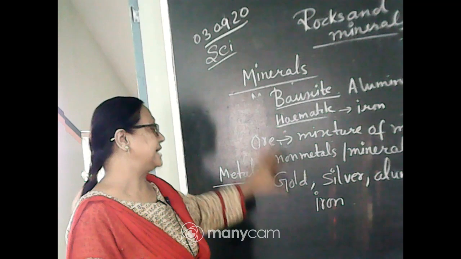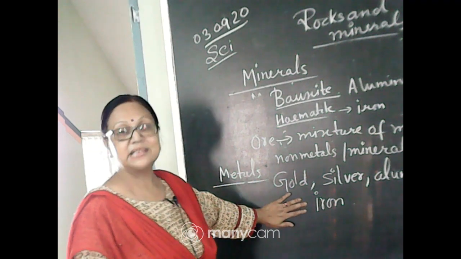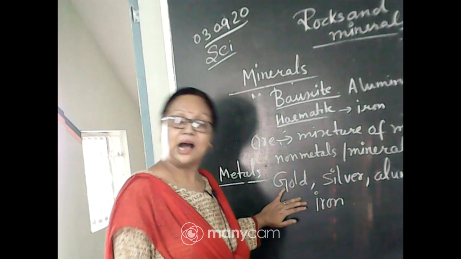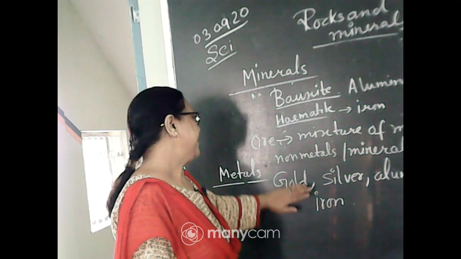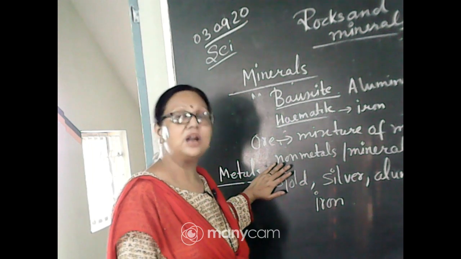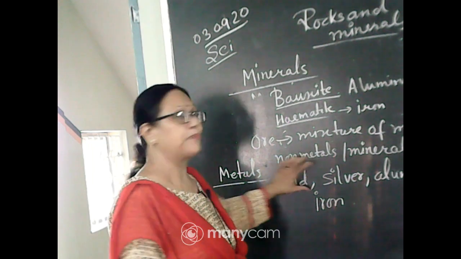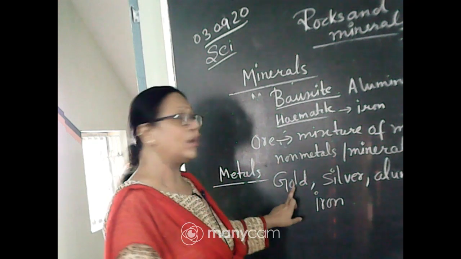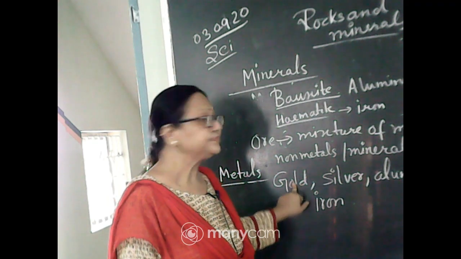From ore we are taking out this metal, and it is sold in the market at a high price. That's why these special kinds of rocks are called ore, and we are getting profit from this metal. So what are the uses? We know gold is used for jewelry.